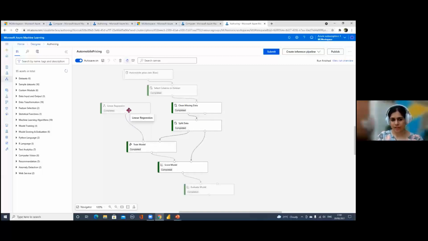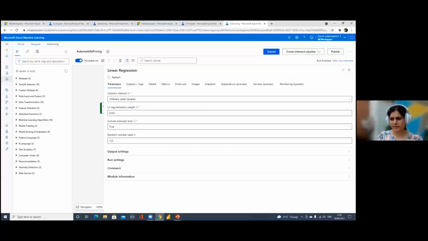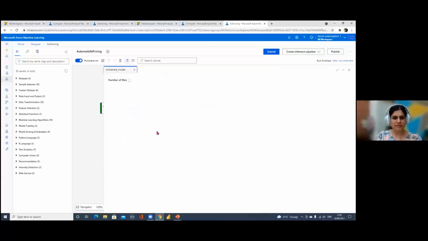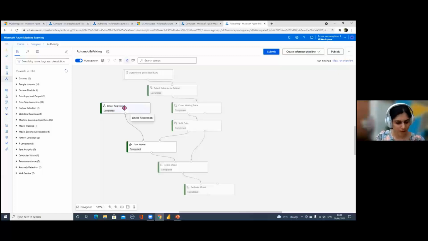Now, linear regression is fine because that's just a model. We are trying to train it on our train data, and this won't give us much information because it is just a model node.